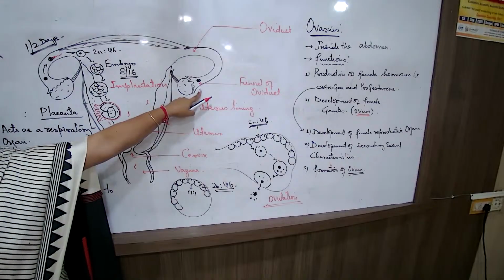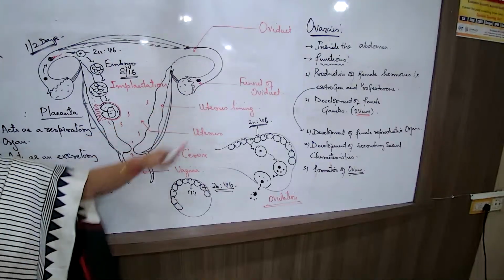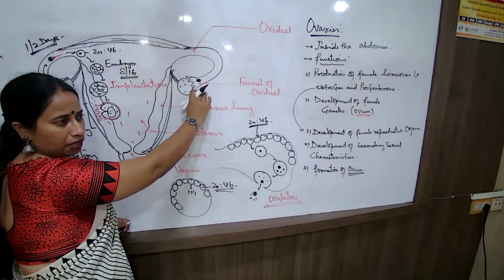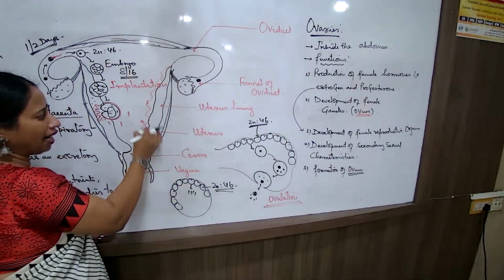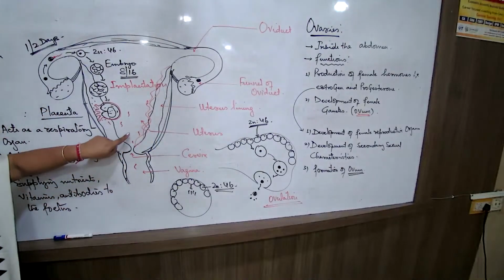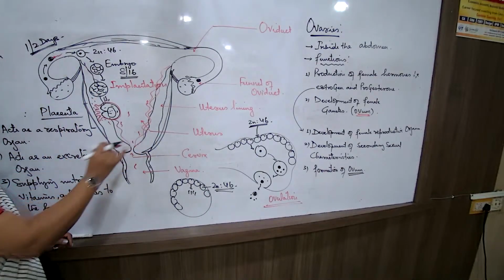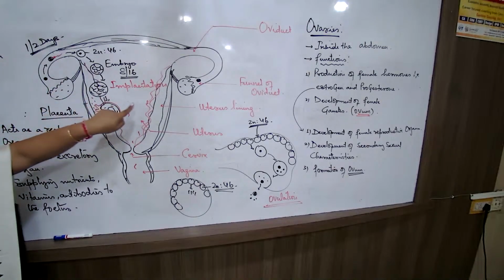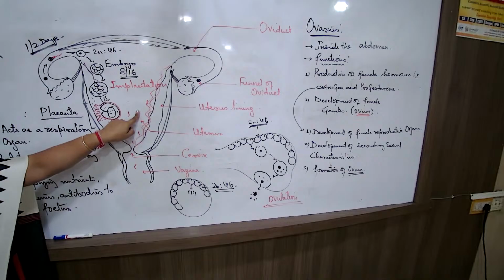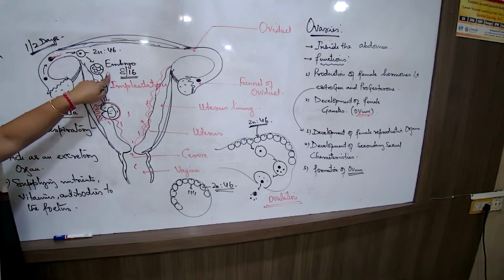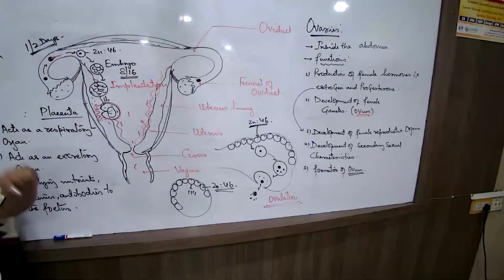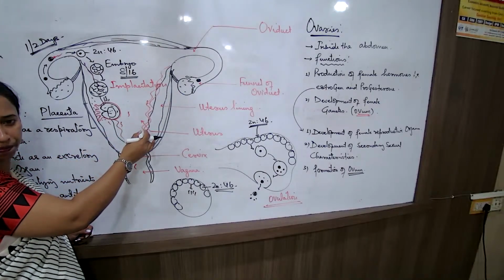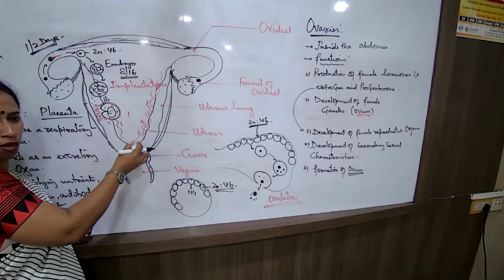This female gamete most of the time did not fertilize. So what has happened? The moment ovulation has happened, take a note. The moment ovulation takes place, one change that takes place is the uterine wall becomes very, very thick. After ovulation, the body prepares for implantation. The body is not waiting for the embryo to form first. So by the time ovulation happens, the uterine lining becomes thick with a large number of blood vessels.